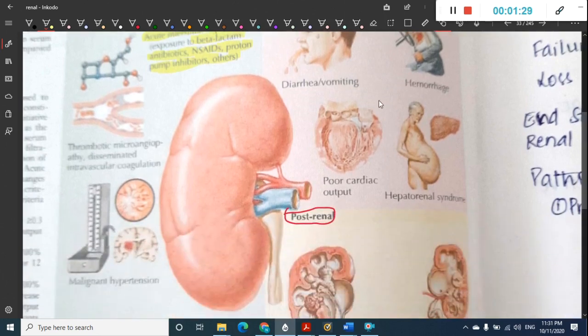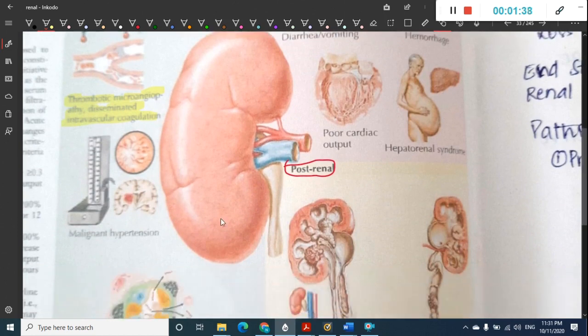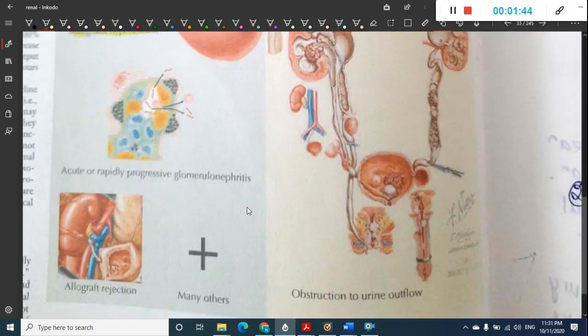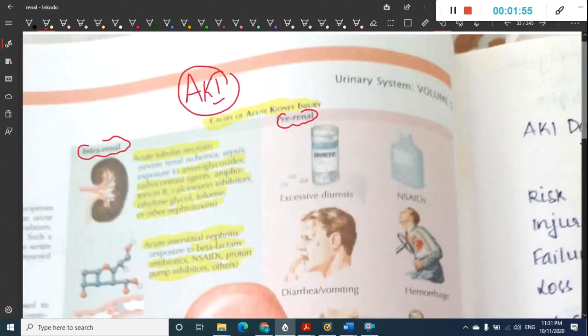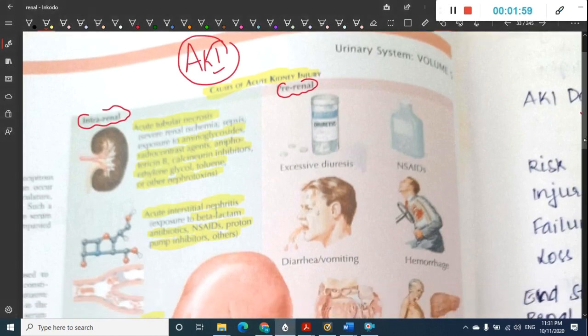Then we have thrombotic microangiopathy or disseminated intravascular coagulation, which are also associated here. And then we have malignant hypertension, which is an intrarenal cause of acute kidney injury. Sometimes acute or progressive glomerulonephritis can lead to acute kidney injury. Allograft rejection and others can also lead to acute kidney injury. So these are the intrarenal causes, that is, the causes are in the kidney.